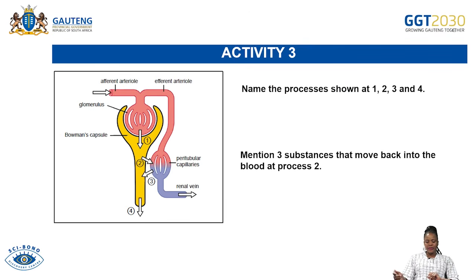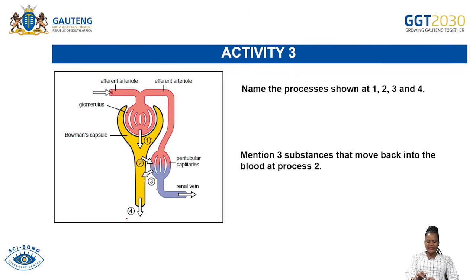And then activity 3. Here we are given the structure of a nephron. Already you know your nephron by heart. You will be able to answer the questions which are now based on that. So the first question says, name the process shown at 1, at 2, at 3, and at 4. What are the processes which are shown there?